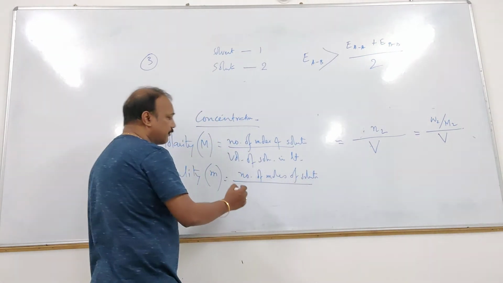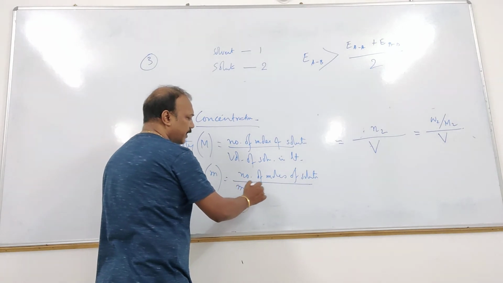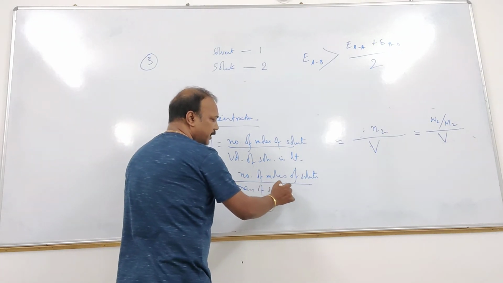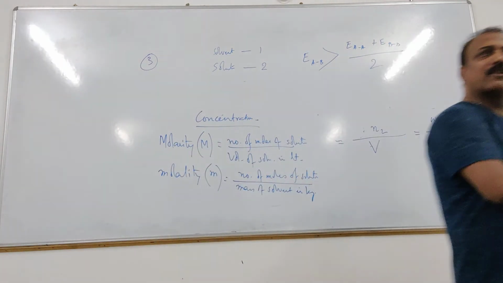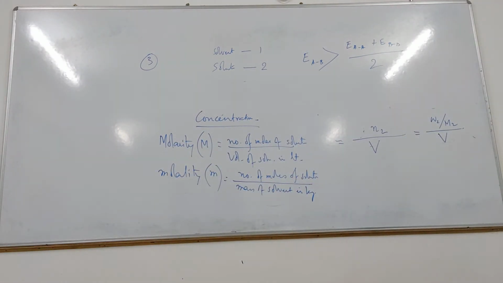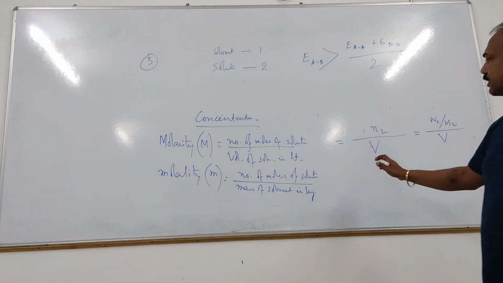Dissolved in 1 kg of solvent. That is mass of solvent in kg. 1 kg of solvent means mass of solvent in kg. Okay? Let us write it mathematically.